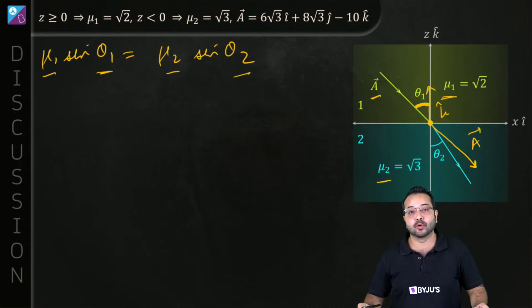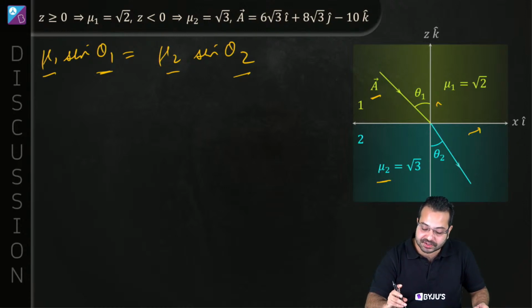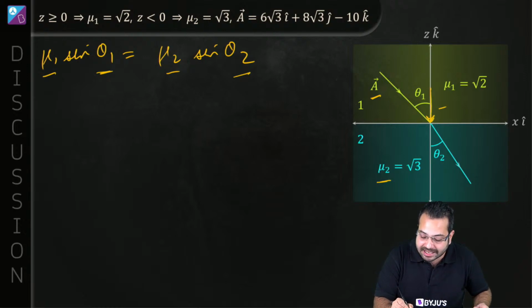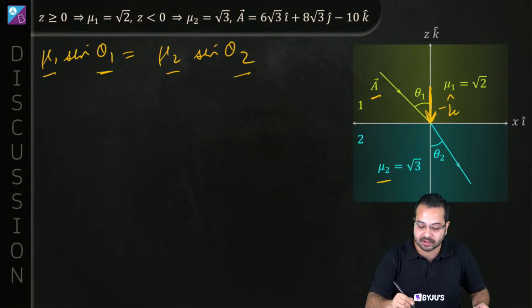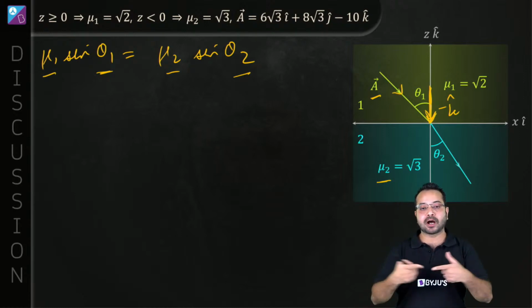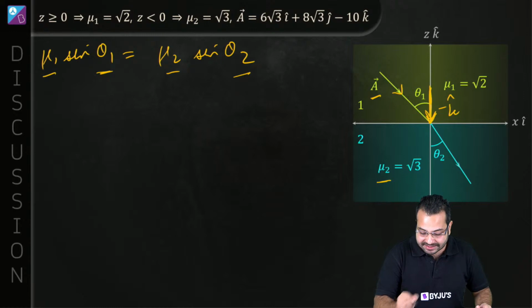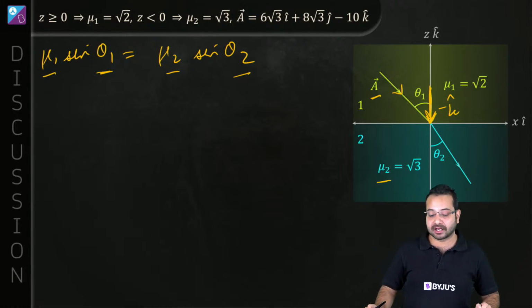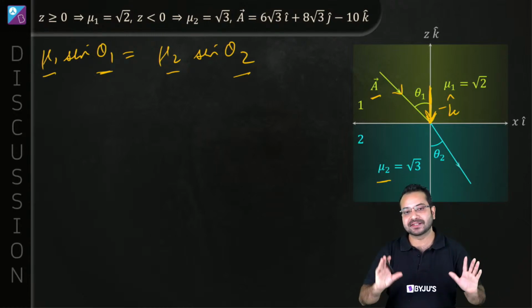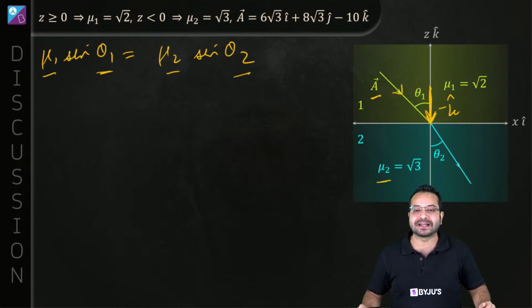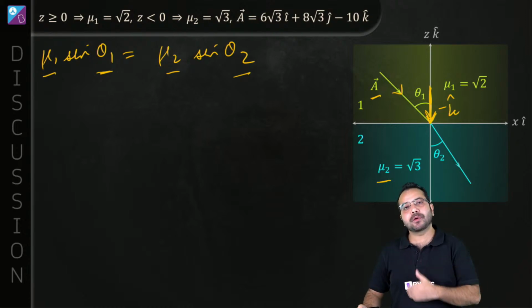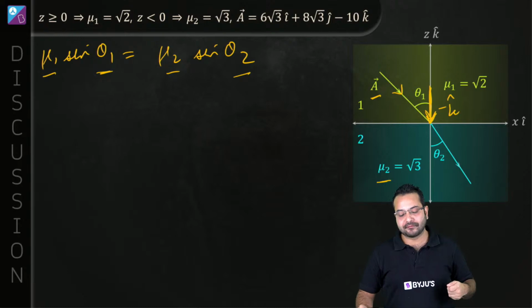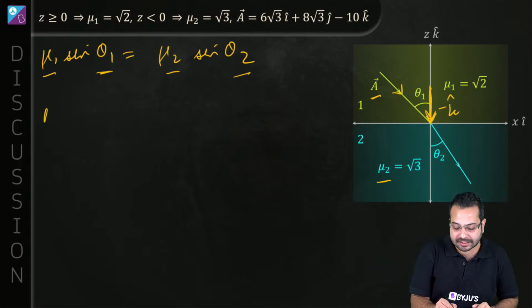I need this angle over here. So what I can do is say that this angle is between vector A and minus k cap. Minus k cap I'm going to draw like this. Now A and minus k cap are head to head, and then this angle theta 1 is the angle between vector A and minus k cap. Is that correct? So all we need to do is find this angle. And how do we do that for vectors? Very simple. We can get the dot product.